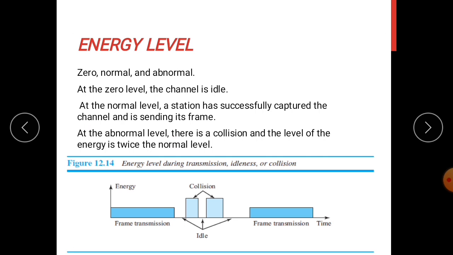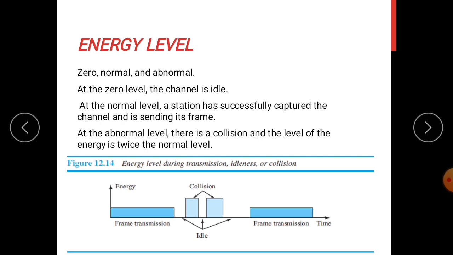Now the energy levels. The level of energy in the channel can have three different values: 0, normal, or abnormal. At level 0, the channel is idle. At normal level, a station has successfully captured the channel and is sending its frames. At the abnormal level, there is a collision, so the energy level will be twice that of the normal level.